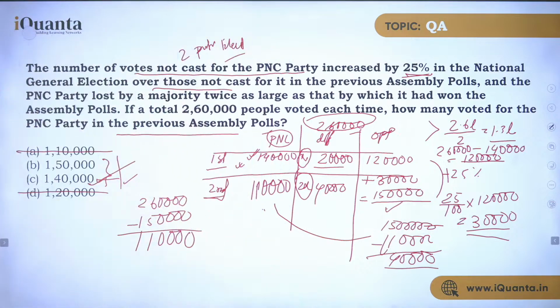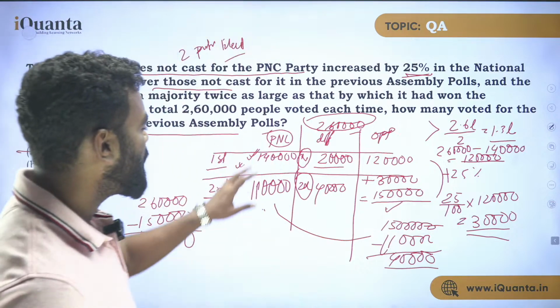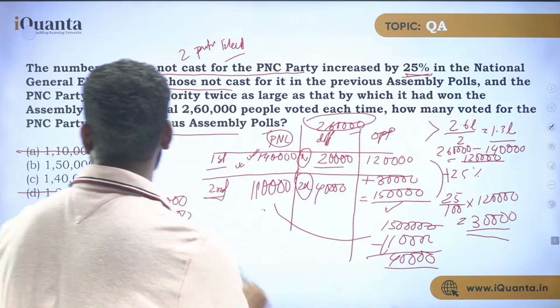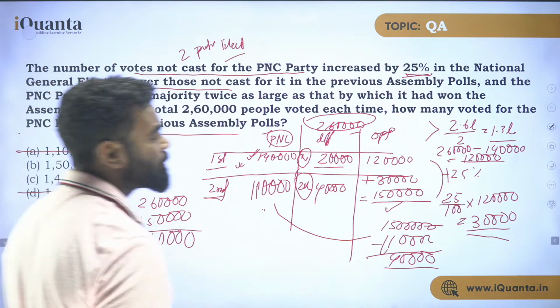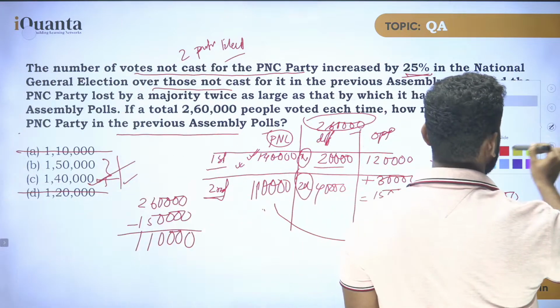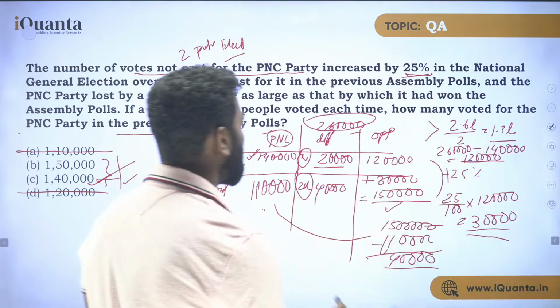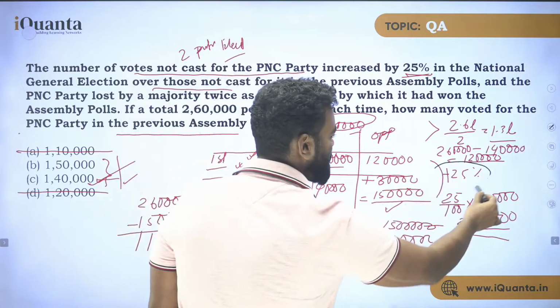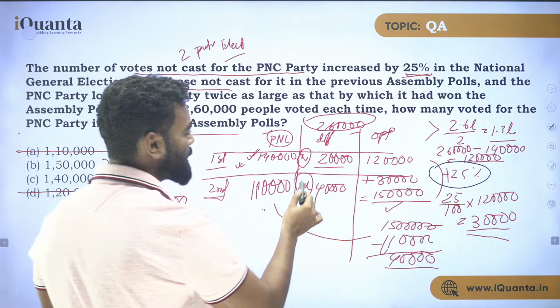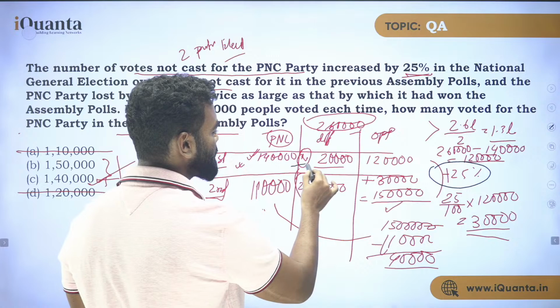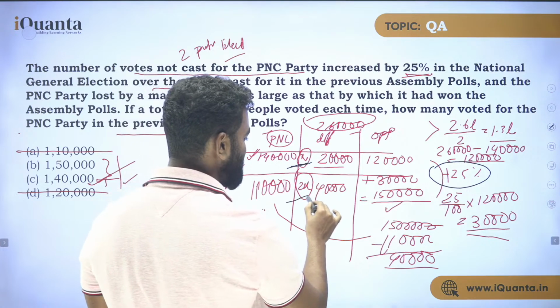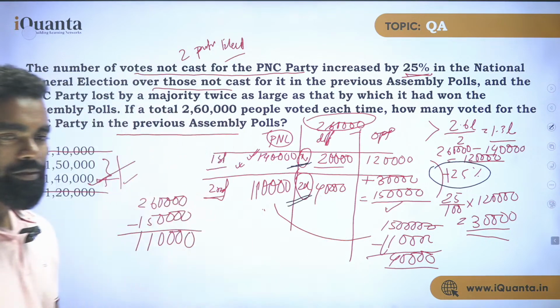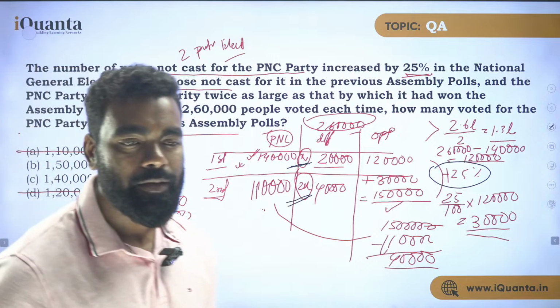First, I understood what PNC is, what the difference is, and what everything is. Let me use another color of pen. So I have PNC, the difference and the opposition. The opposition's vote is increased by 25%. If PNC won by, let's say, X votes in the first election, in the second election PNC lost by 2X votes. As simple as that. Clear?